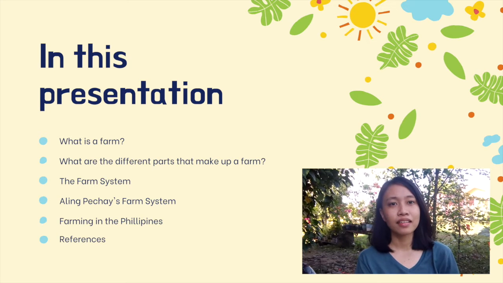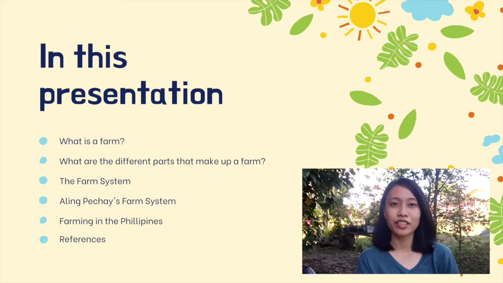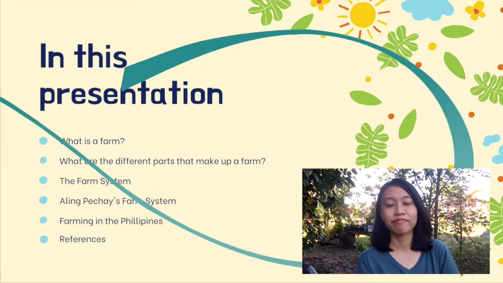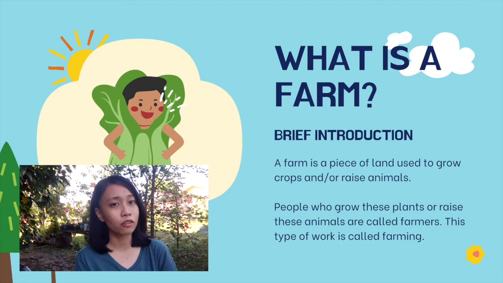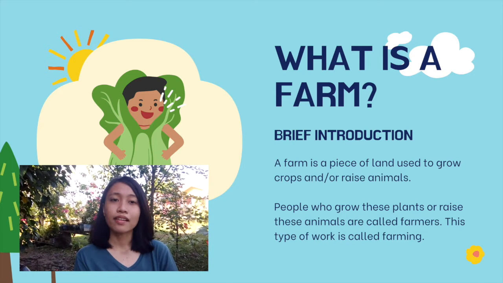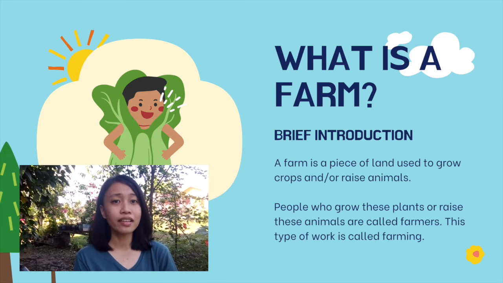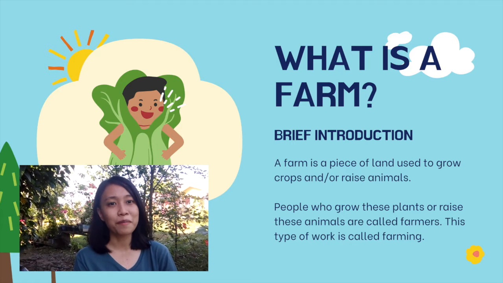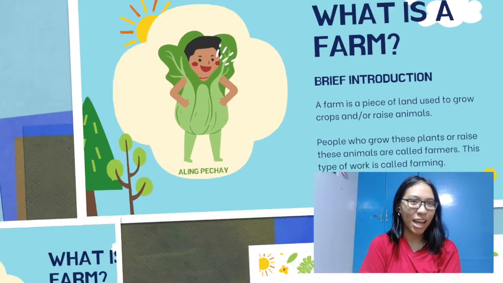One might ask, what is a farm? Well, I'm here to answer that question. A farm is a piece of land that is used to grow crops and raise animals. This type of work is called farming. On the other hand, people who grow these crops and raise these animals are called farmers. That's right, Nicole, and in this case, our farmer is Aling Pechay.